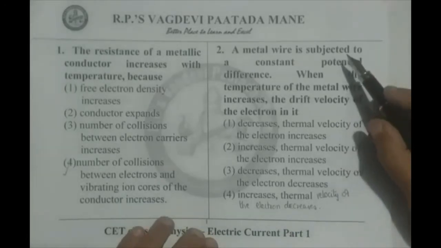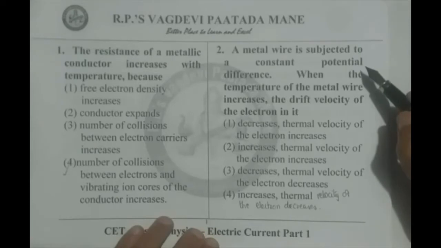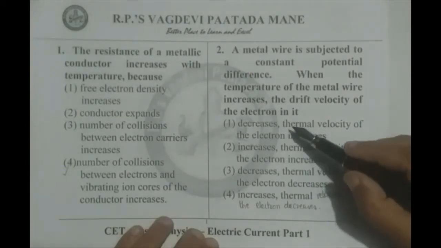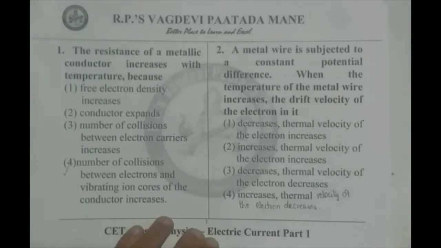Now we read the second question. A metal wire is subjected to a constant potential difference. When the temperature of the metal wire increases, the drift velocity of the electron in it. Observe here, along with drift velocity, thermal velocity ideas are also given in the options.